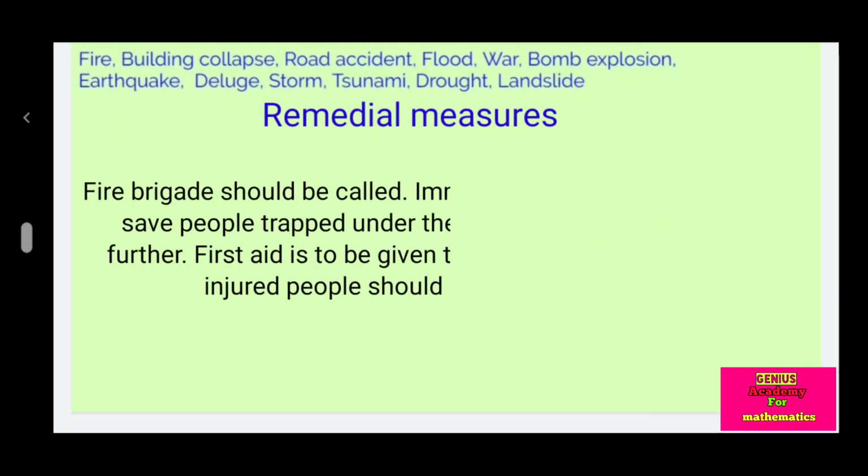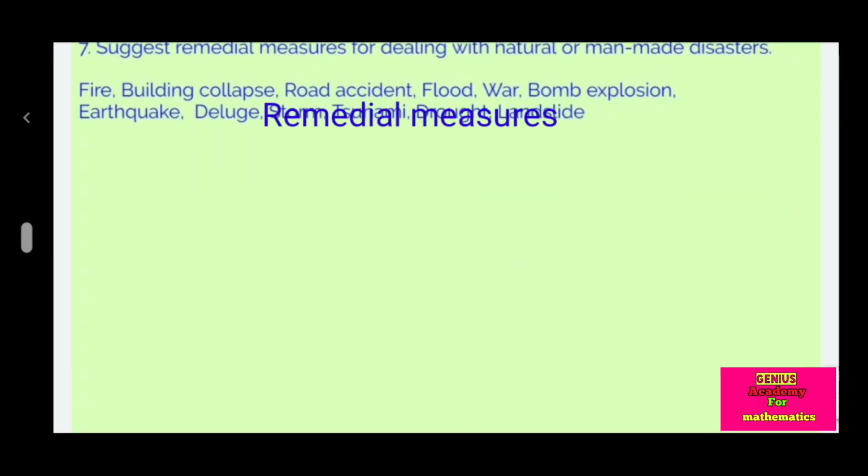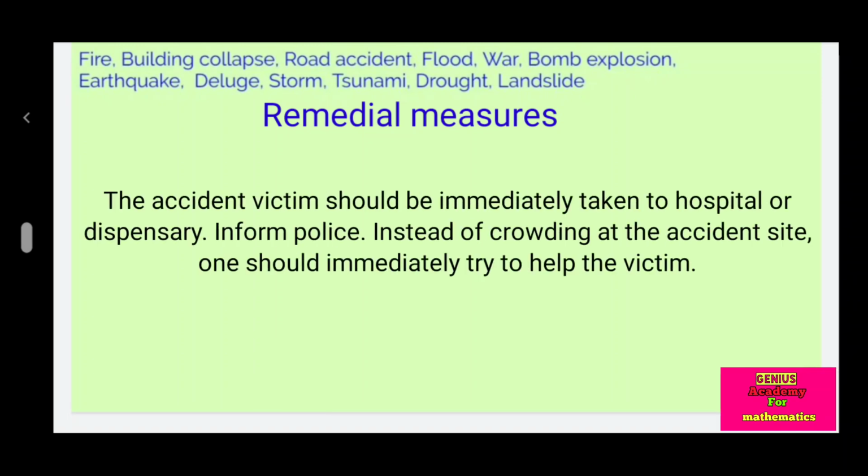Building collapse. The fire brigade should be called. Immediate efforts are to be made to save people trapped under the debris without hurting them further. First aid is to be given to the injured people. Seriously injured people should be taken to hospital. Road accident. The accident victim should be immediately taken to hospital or dispensary. Inform the police. Instead of crowding at the accident site, one should immediately try to help the victim.